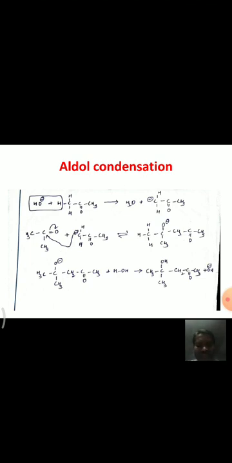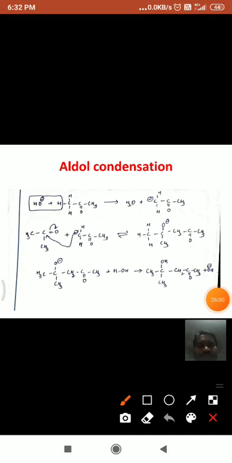In the previous mechanism we studied acetaldehyde, and in this reaction we are discussing acetone. If you observe, in acetone there are two alpha carbons, that is the two methyl carbons attached to the carbonyl carbon.